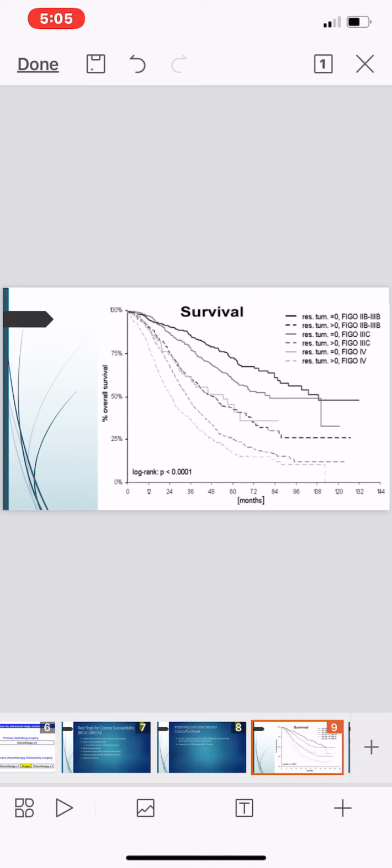The next slide is the survival rate. Here is a graphical representation showing survival according to the months, between two axes: the first is overall percentage survival, and the second is the month. These are the months and the percentage of survival, showing how a woman who gets this disease will survive according to the months. The survival rate decreases as the months go forward, like 12, 24, 36, 48.